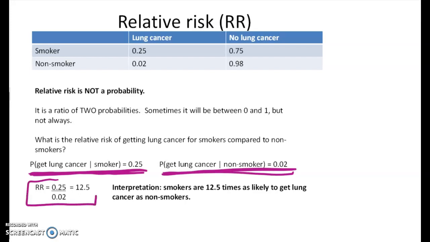Now, when I do this, I always try to put the bigger of the two numbers in the top because it makes the interpretation really easy. So here, the relative risk is 12.5. So that's not 12.5%, it's just a number, right? It means that the smokers are 12.5 times as likely to get lung cancer as non-smokers.